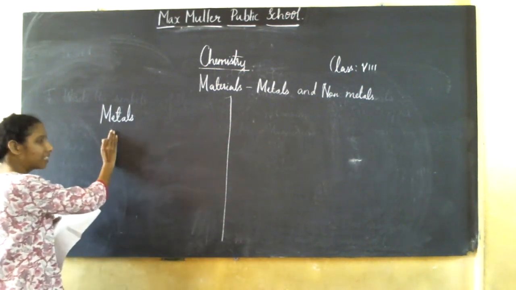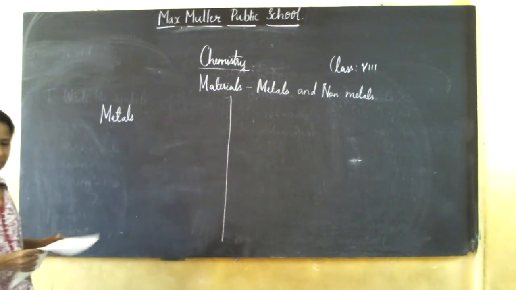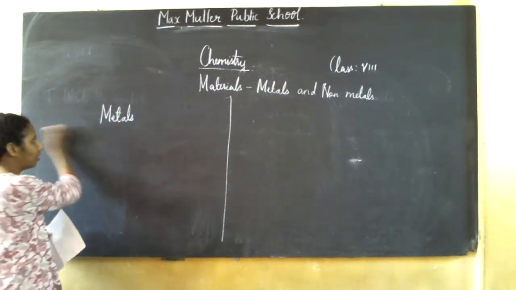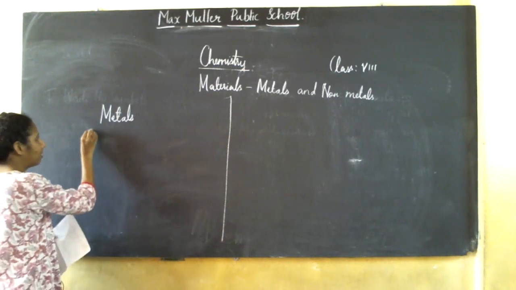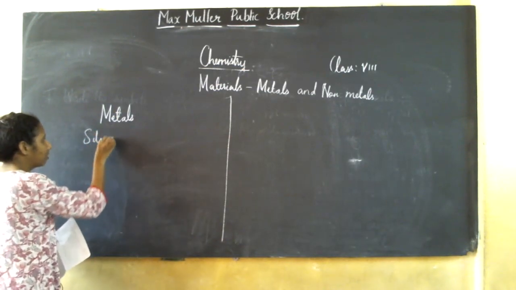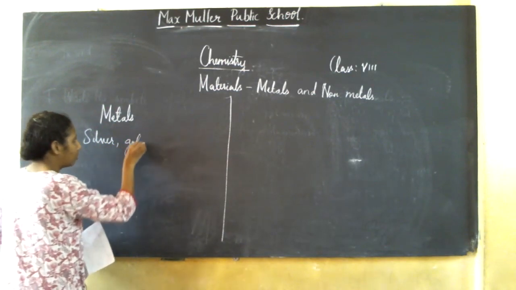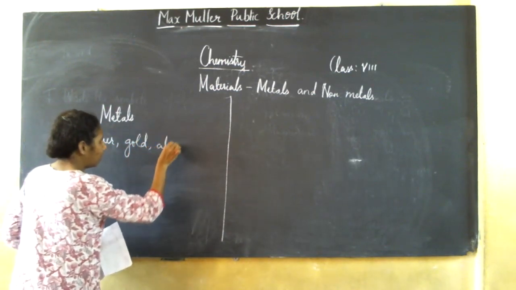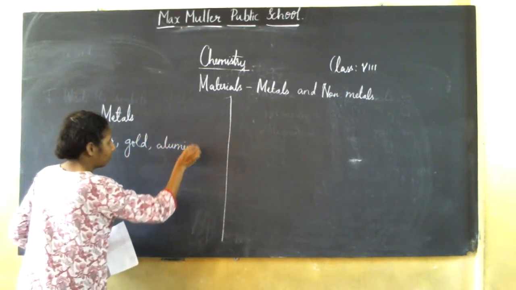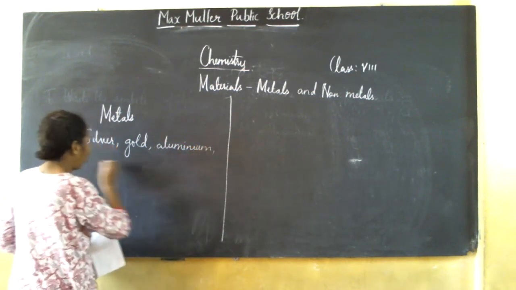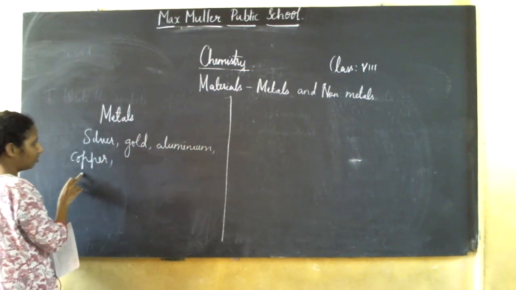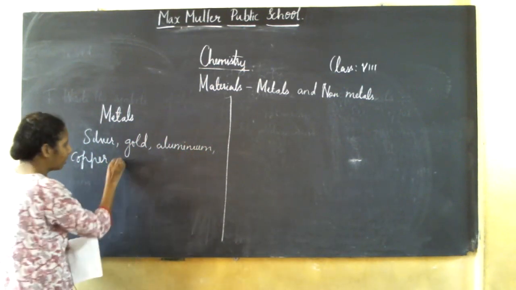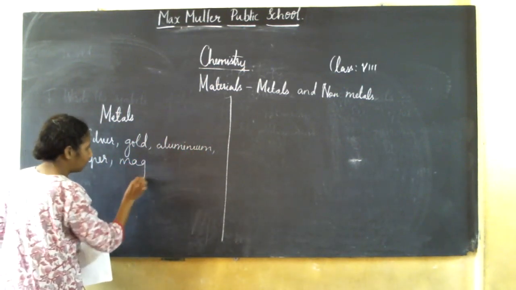Now, coming to physical examples for metals. First, let us take the examples of metals, like silver, gold, aluminium, copper. Then can you name other metals?